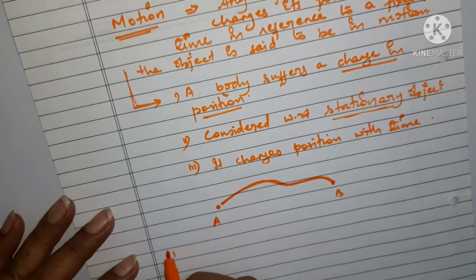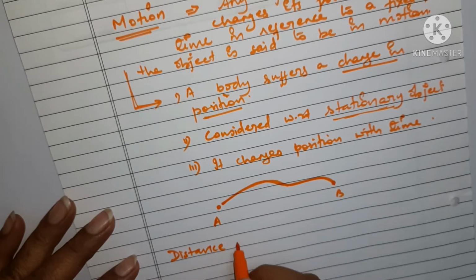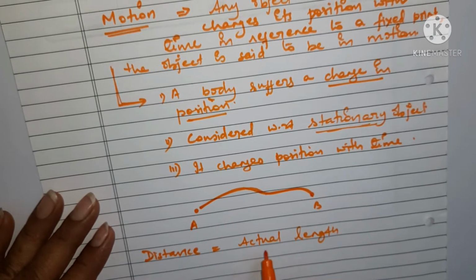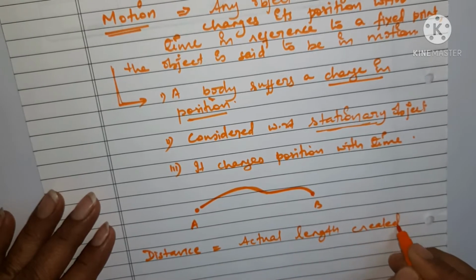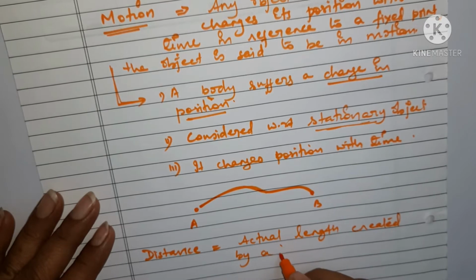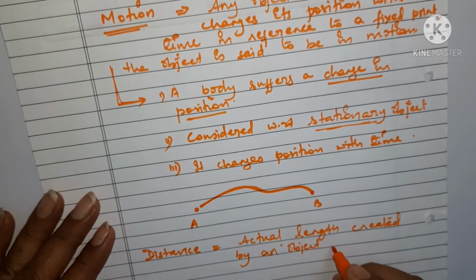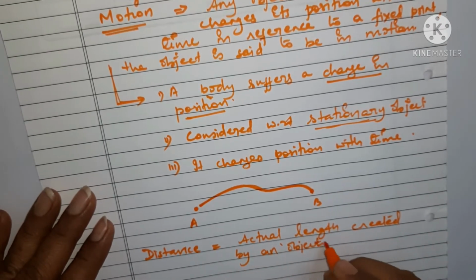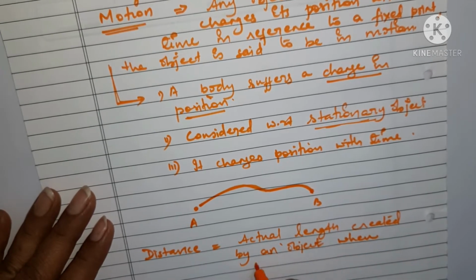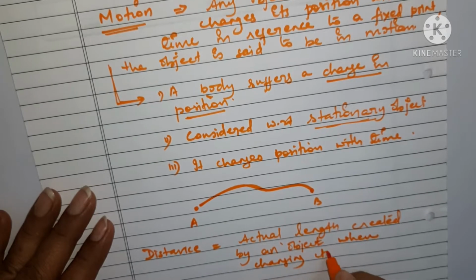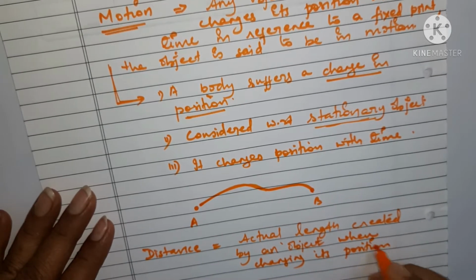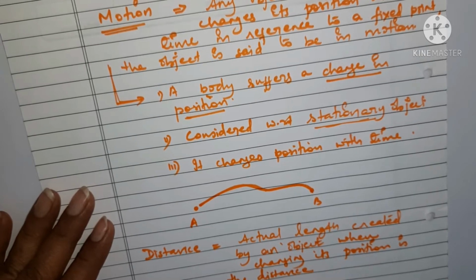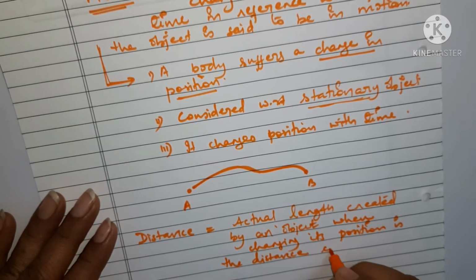So this path, which is the actual length created by an object when changing its position, is the distance covered by the object.